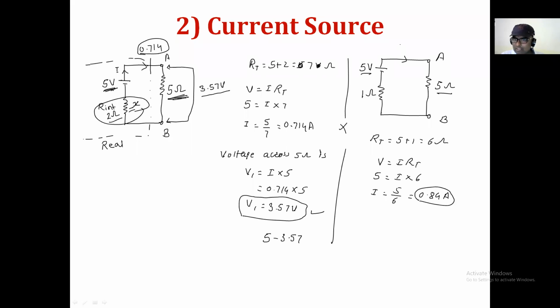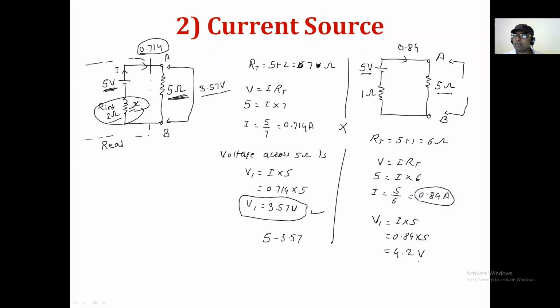Now when this current is 0.84, find the voltage drop here. So the voltage across the 5 ohm resistance, V1, is equal to I into 5, which is equal to 0.84 into 5, which is equal to 4.2 volt.